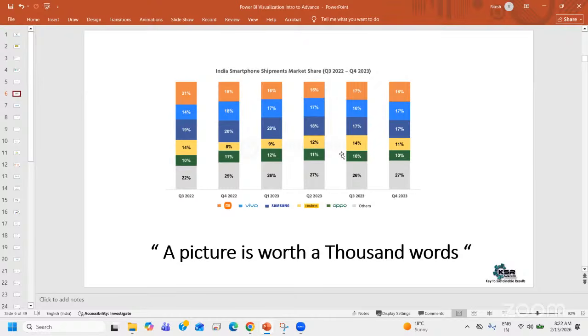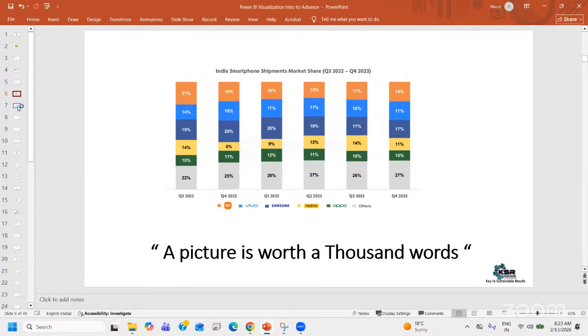That's the powerful impact of any visual, or maybe you can call it a KPI, key performance indicator, right? So KPI, with respect to any reporting tool, we call most of the visuals KPIs because they are the key performing indicators for any particular business, right? So this is the importance of a picture. This is the importance of a graph, which makes a huge impact on the business. Now, there are many such examples, right?